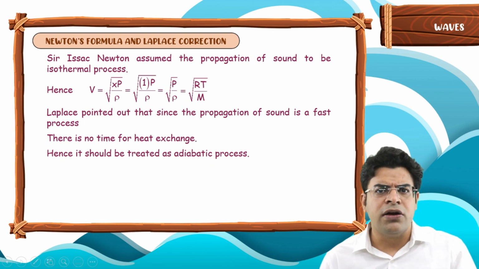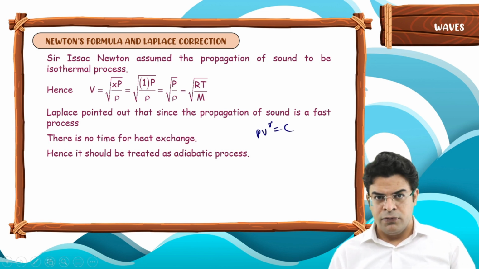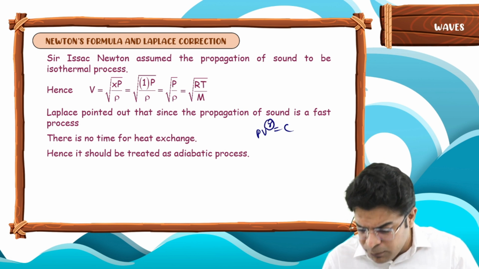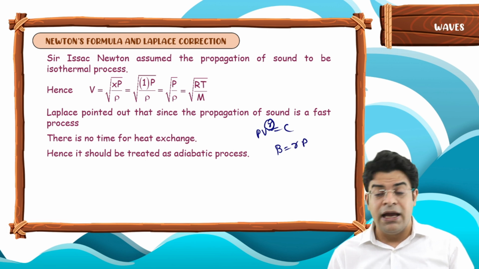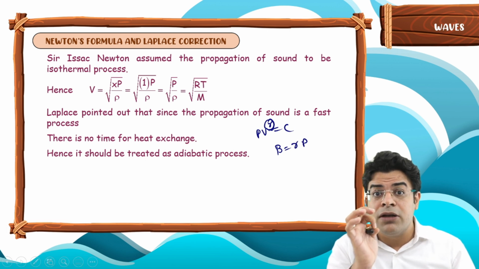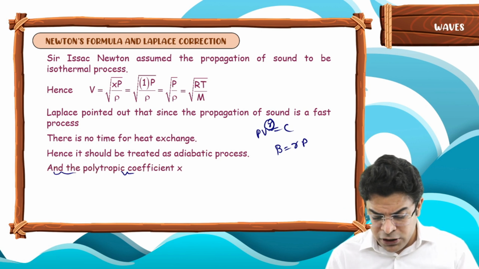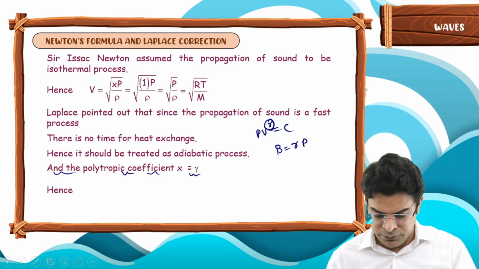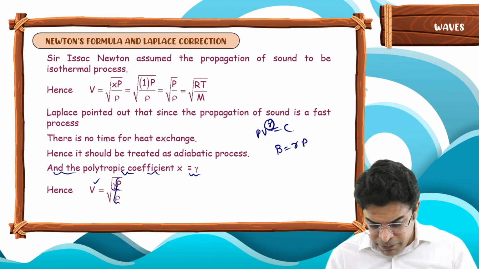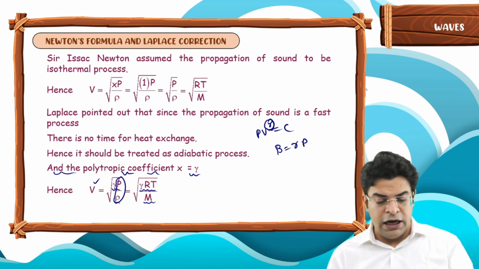What is the equation for an adiabatic process? We say that PV raised to power gamma equals constant. Now, for an adiabatic process, the polytropic coefficient is gamma. Hence, the bulk modulus will be equal to gamma p, and hence the speed will be under root of bulk modulus by density, which will be under root of gamma p by rho. So for a polytropic coefficient x equals gamma for the adiabatic process, we will say the speed equals under root of gamma p by rho. In place of p by rho, you can substitute RT by M. So, we get V equals under root of gamma RT by M.